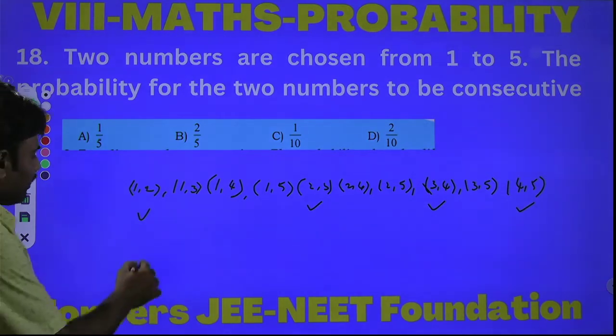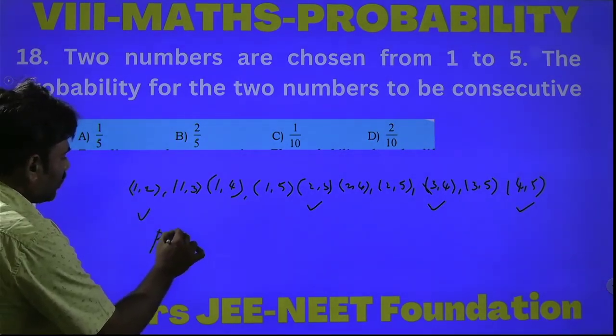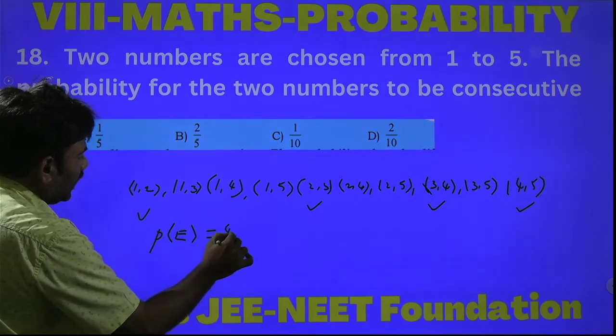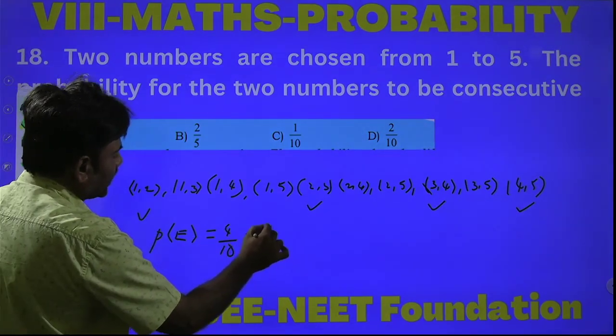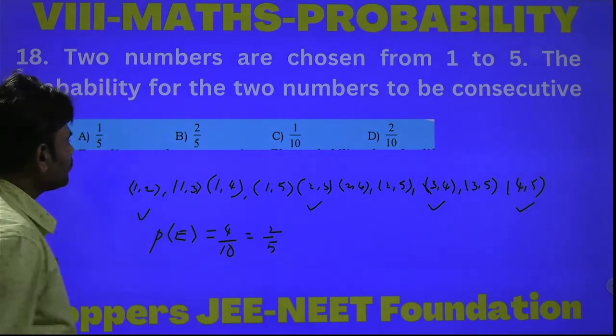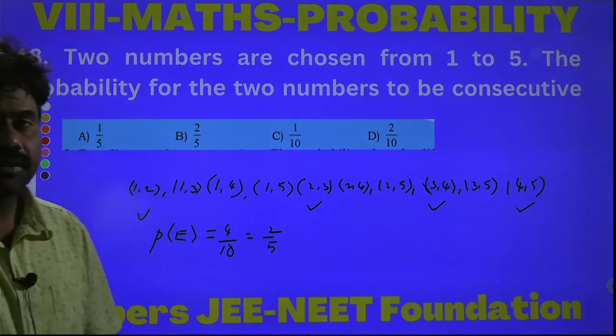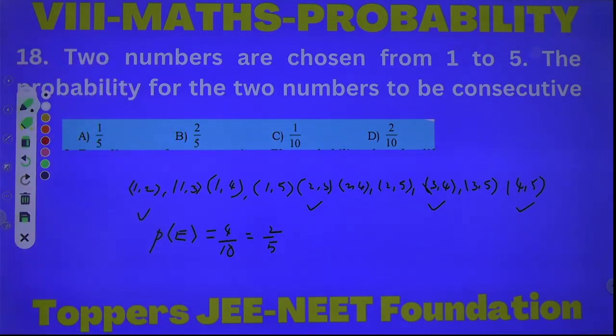Therefore the required probability P of E is equal to 4 by 10. 4 by 10 can be written as 2 by 5. So option B is the correct answer. Next question, students.